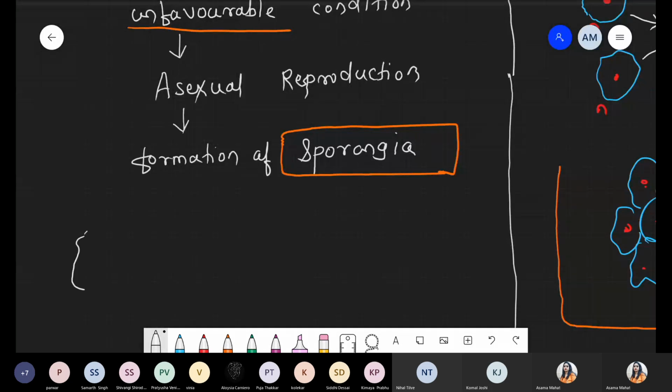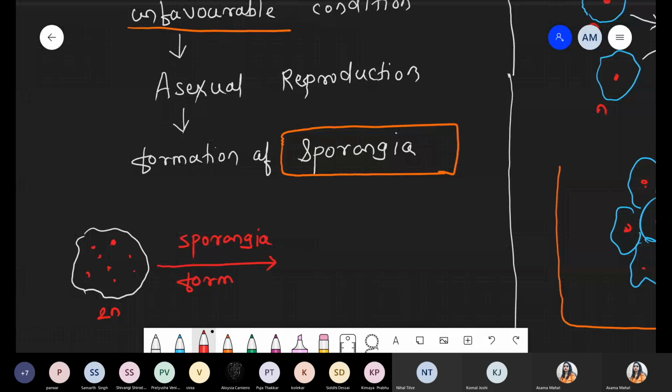ये था मेरा single slime mold with multinucleated condition. And body कैसा है, diploid body है. Now they can form a typical structure that is sporangia. Under which condition? Unfavorable condition. Sporangia get formed. So now what happened?